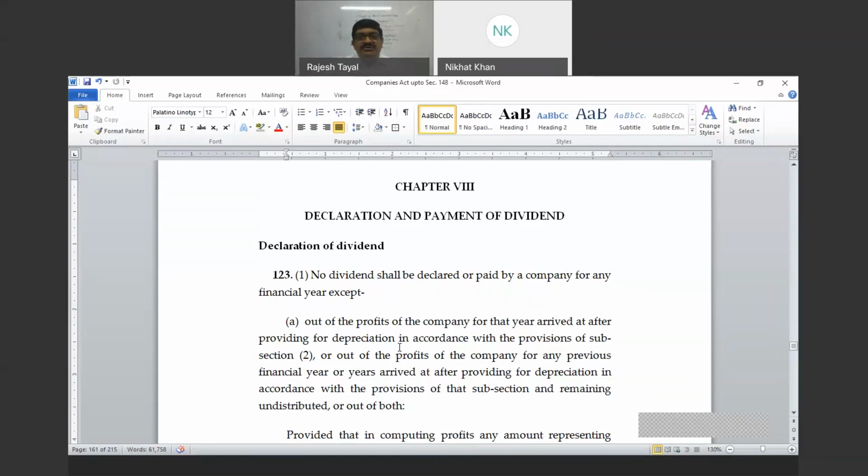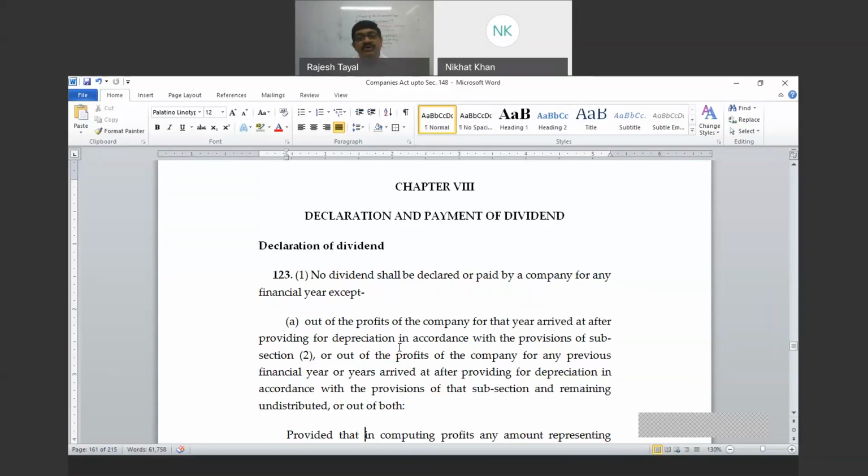How this is distributed, whether you transfer it to reserves, pay it by way of dividend, or do something else, is up to you. But profit is certainly after taxes for the purpose of the company. Net profit carries an altogether different meaning, for very limited purposes, say political contribution or managerial remuneration. Those are the purposes where the term net profit is used.